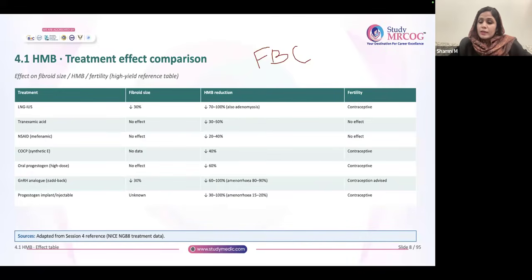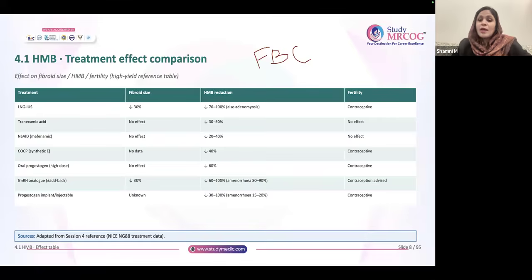In another option, there is GnRH followed by hysterectomy. So now you know that we have to choose GnRH followed by hysterectomy. But in the second option, instead of GnRH followed by hysterectomy, they have mentioned GnRH for 12 months followed by hysterectomy. If it is mentioned like that, don't choose that option. Go for hysterectomy only.